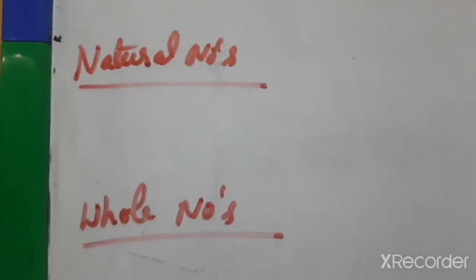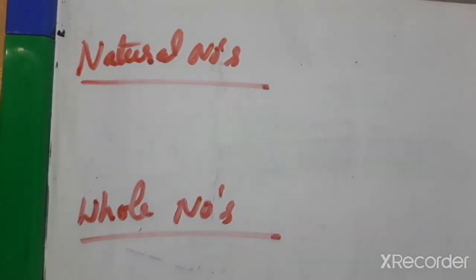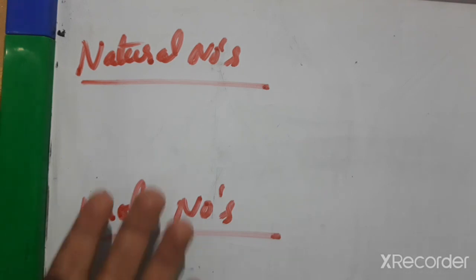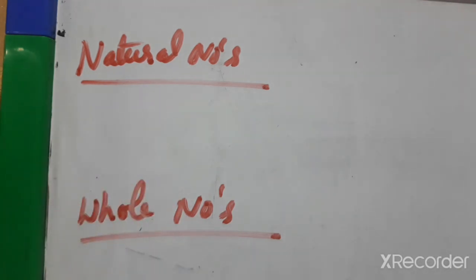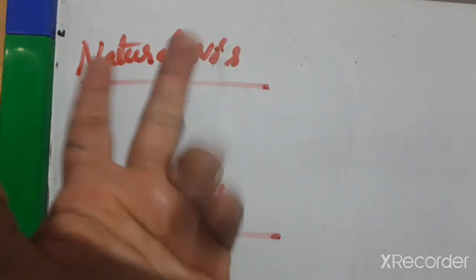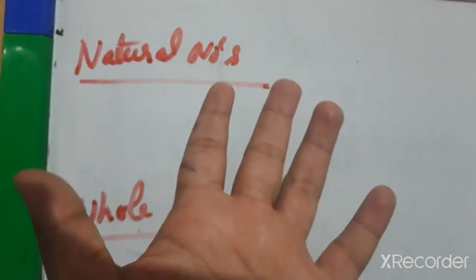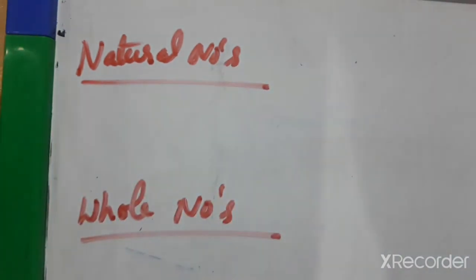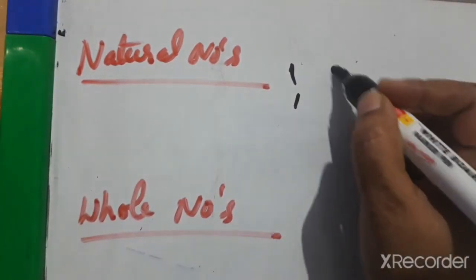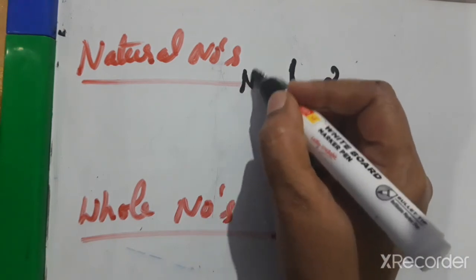Now let's recall what natural numbers, whole numbers, integers, rational numbers and irrational numbers are. Natural numbers means all countable numbers, counting numbers, are called natural numbers. The numbers which start from 1 are called natural numbers and it goes on infinitely. 1, 2, 3, 4, 5, we count. 0 we can't count with our fingers. So all countable numbers are called natural numbers, and it is denoted by N.